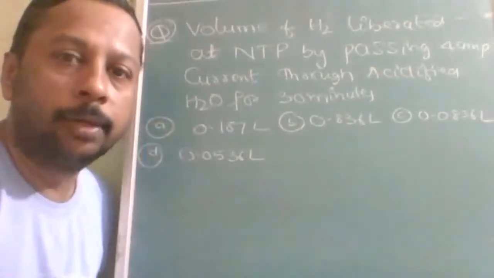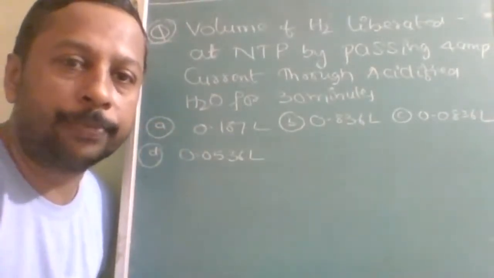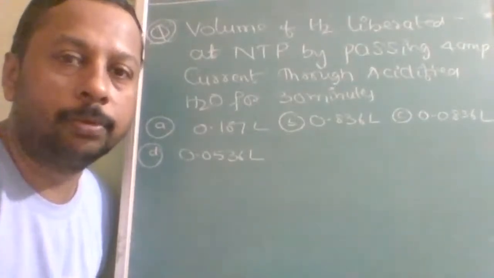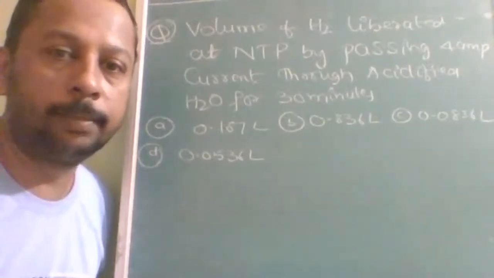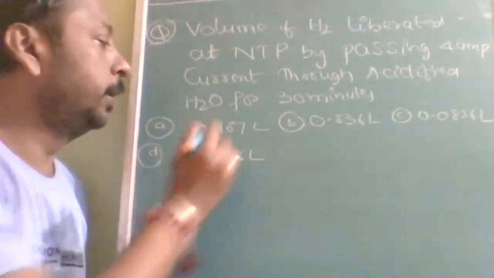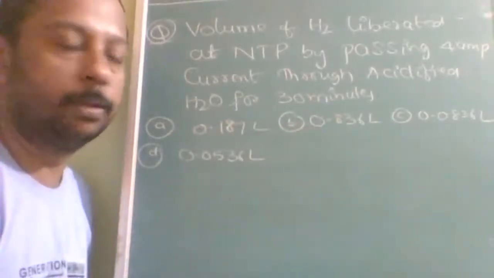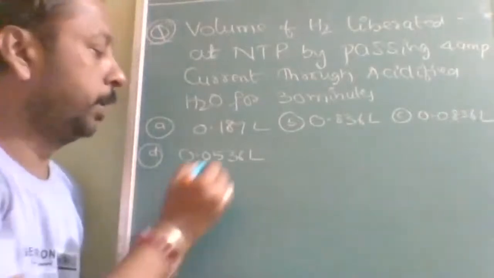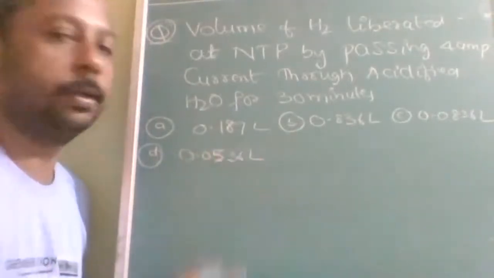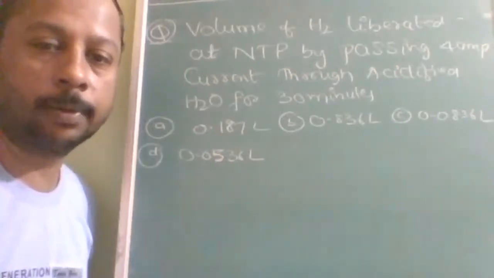At NTP, by passing 4 ampere current through acidified H2O for 30 minutes. Option A is 0.187 liter, then 0.836 liter, 0.0836 liter, and 0.0536 liter. Solve and check with my solution.